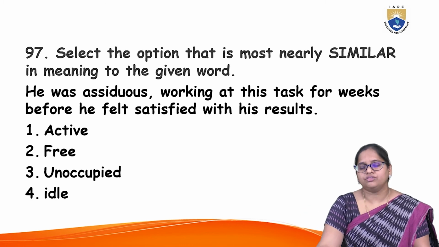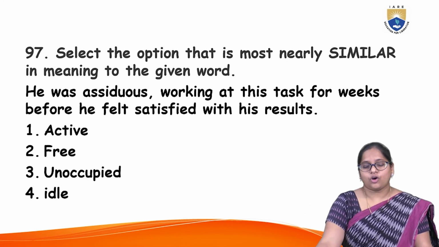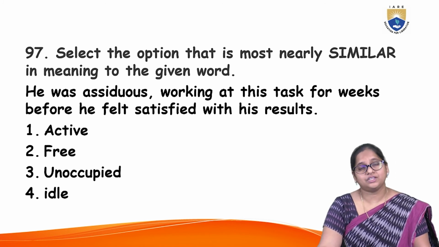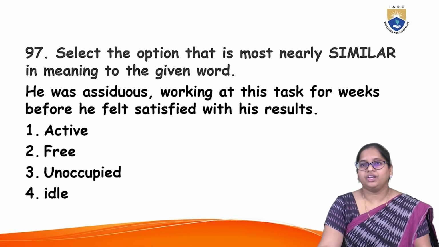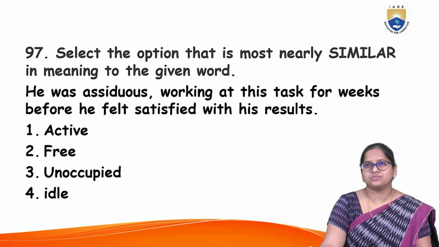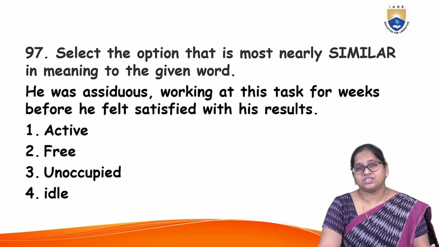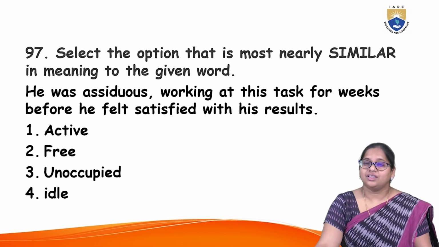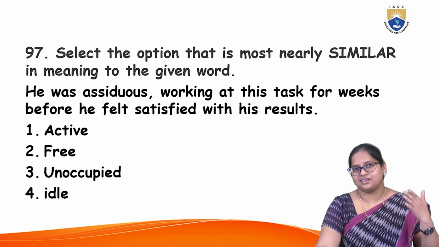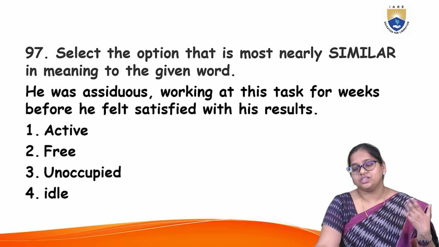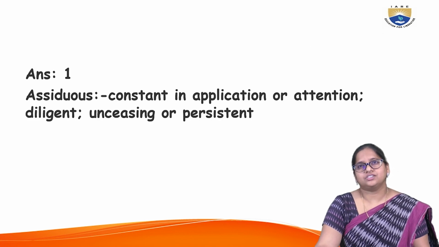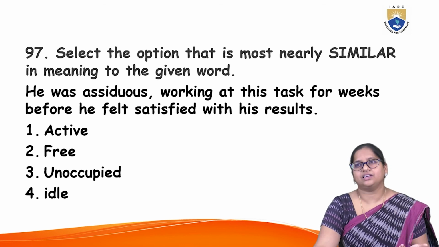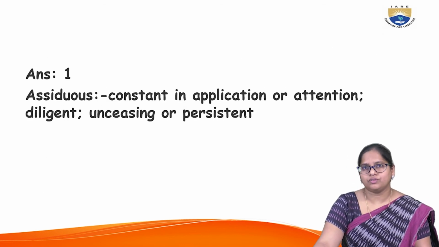Now option 1 active, option 2 free, option 3 unoccupied, option 4 idle. Idle is obviously an opposite word, not working. Active is of course near, and free is not being free, relieved from that. Obviously he was assiduous working at this task for weeks, rigorous hard work that is involved. Unoccupied is not occupied, so it is not related to that. Assiduous is constant in application or attention, persistent, active, seeking continuously without giving up. Obviously option 1 will be the answer.